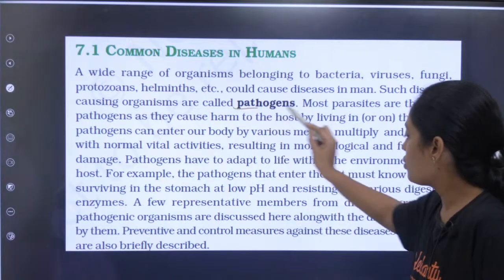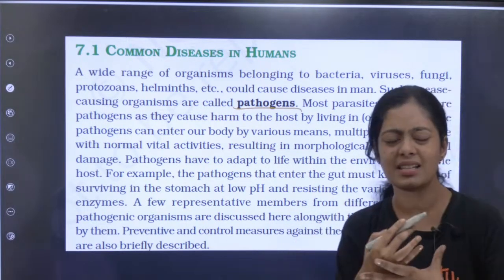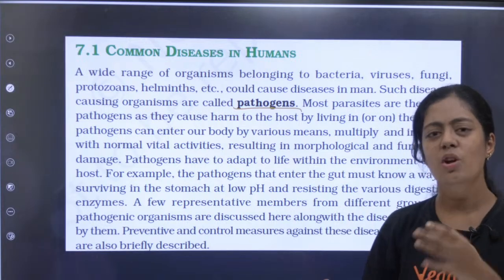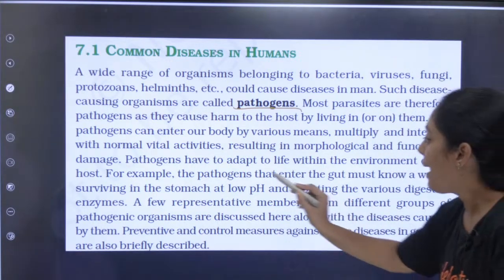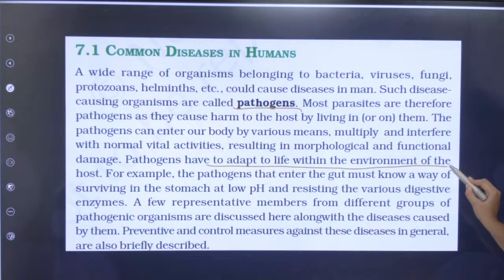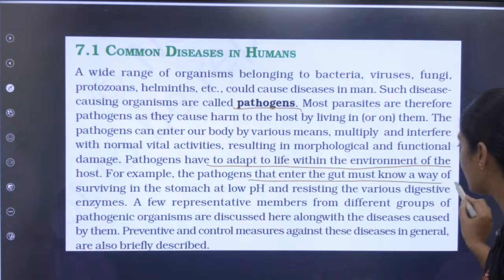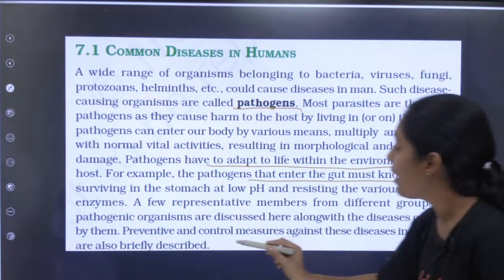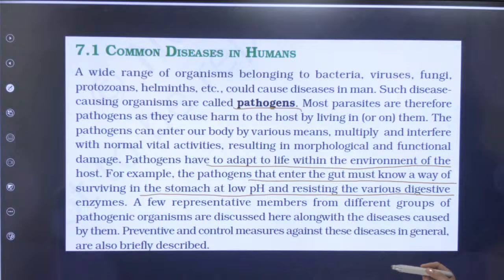So we have pathogens, which we already discussed. For example, our body has a lot of mechanisms to withstand these pathogens, other than our immune system. Pathogens have to adapt to life within the environment of the host. For example, a pathogen that enters the gut must know a way of surviving in the stomach at low pH and resisting the various digestive enzymes.